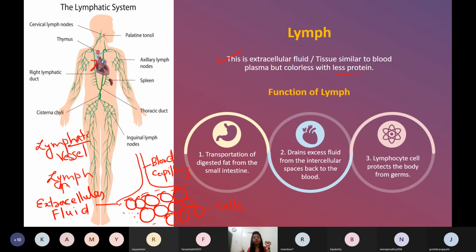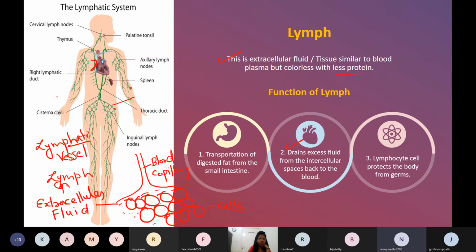So what is the lymphatic system doing? It is collecting the extracellular fluid from all parts of the body and giving it to the heart, to the blood, to the vena cava. So one function of lymph is that excess fluid from the intercellular space goes back to the blood circulatory system. Now just see here minutely, some nodes are there, some glands are there.